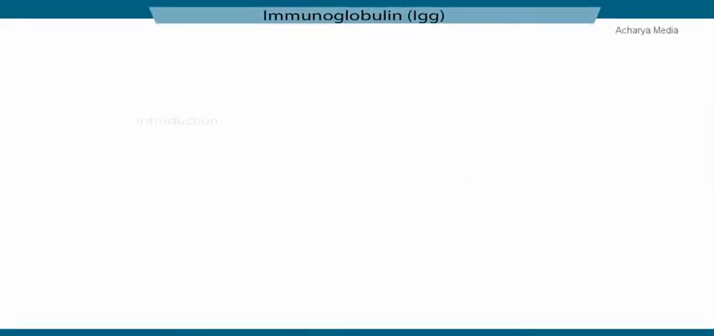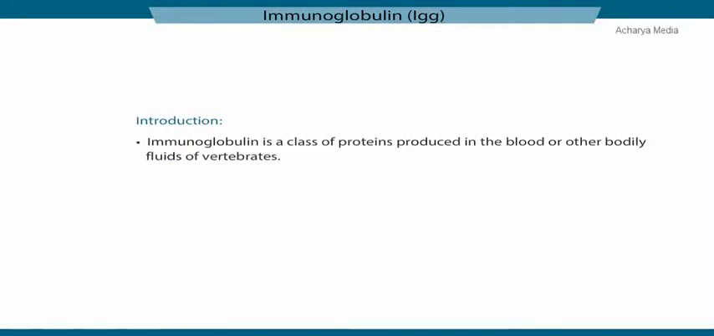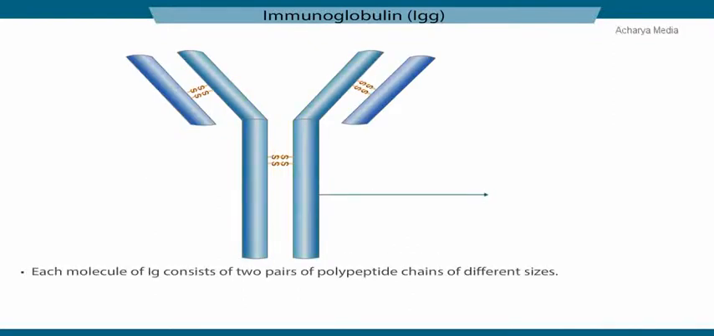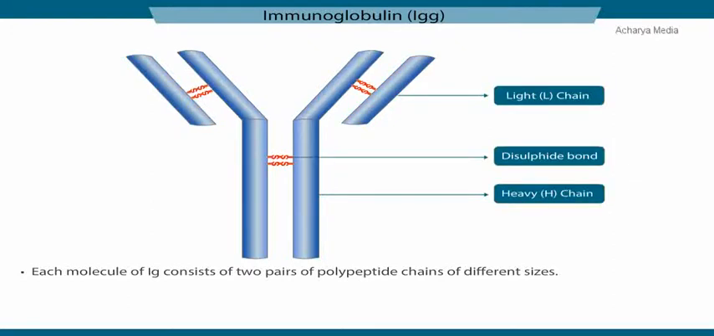Immunoglobulin, IgG. Immunoglobulin is a class of proteins produced in the blood or other bodily fluids such as plasma cells of vertebrates. They act as antibodies in the immune system. Each molecule of immunoglobulin consists of two pairs of polypeptide chains of different sizes. They are light chain and heavy chain as shown here. Disulfide bonds are present between the two heavy chains and between the light and heavy chains.